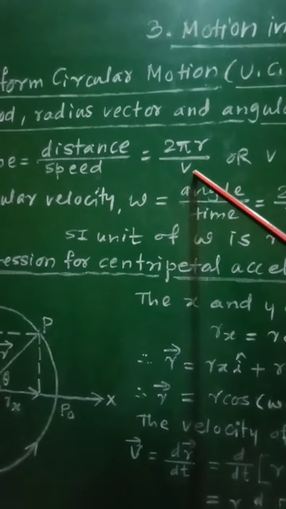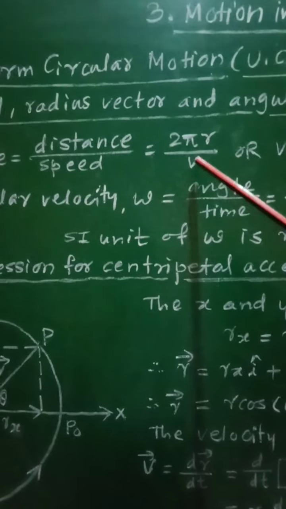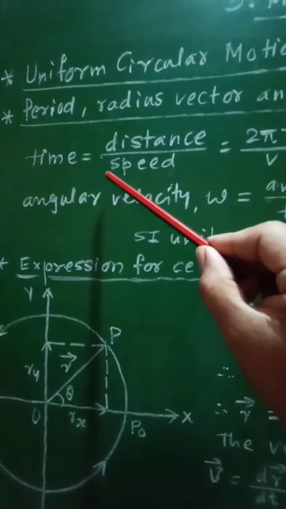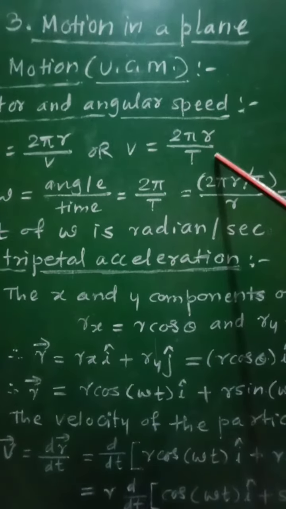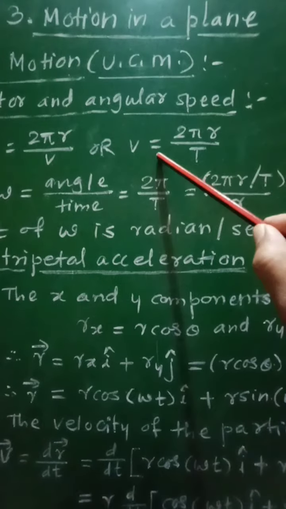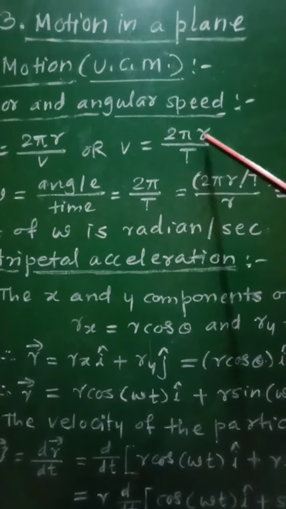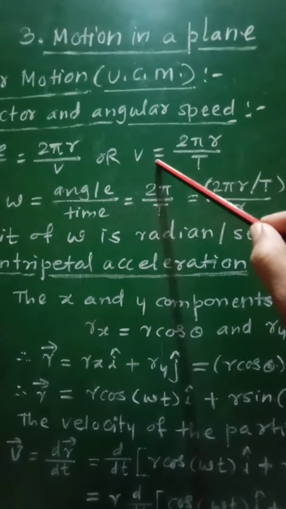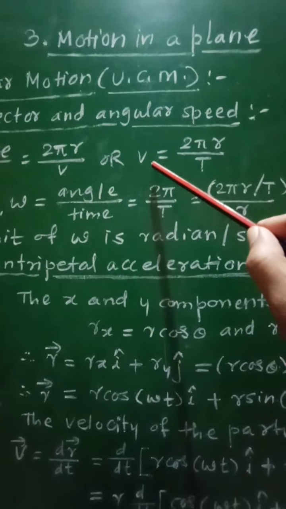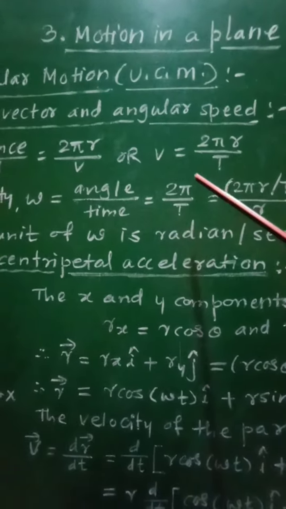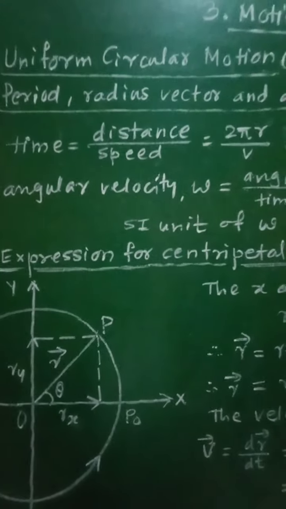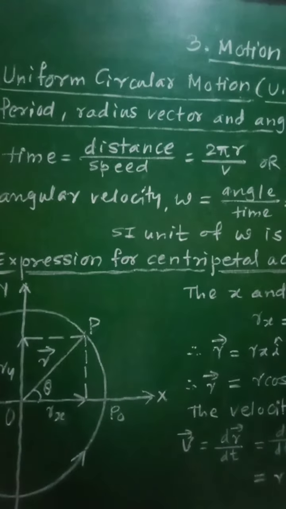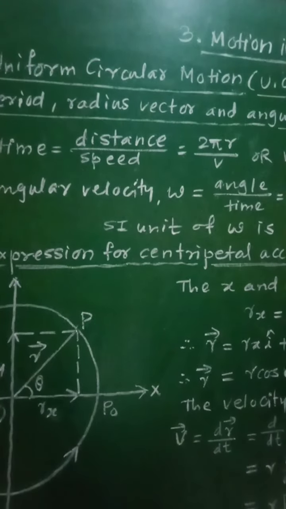and therefore we can write the expression for this speed in terms of the period, that is capital T: v equal to 2 pi r upon T. So v equal to 2 pi r, that is circumference upon period, is equal to velocity v.